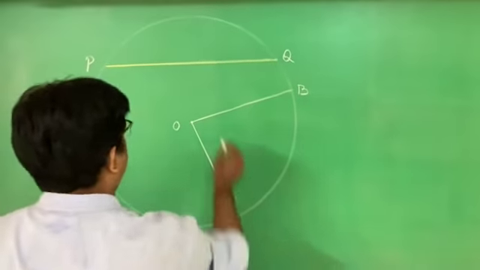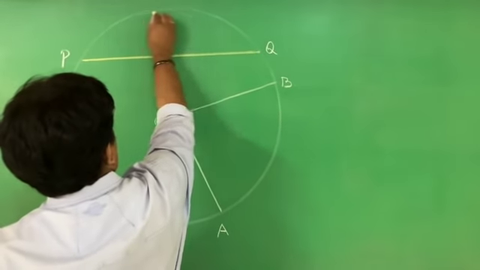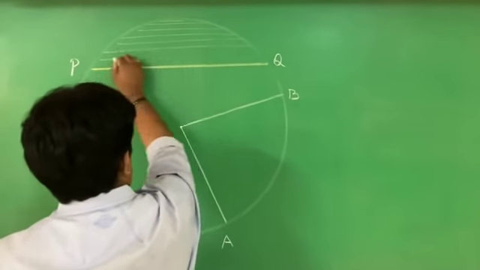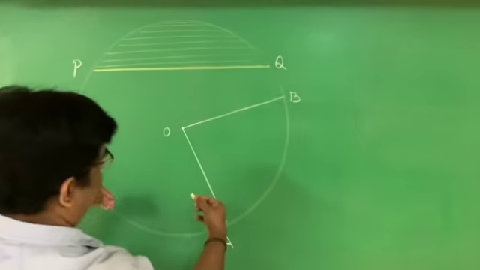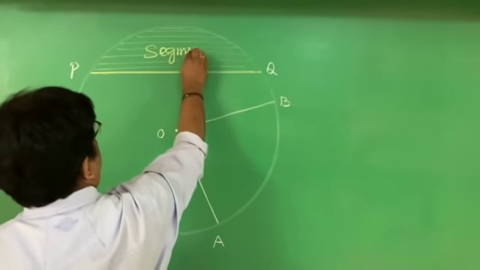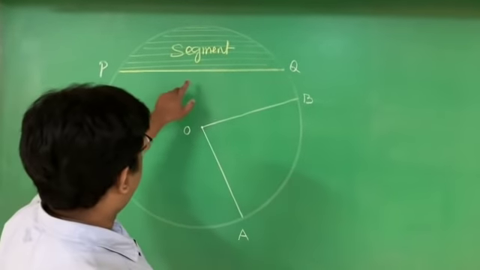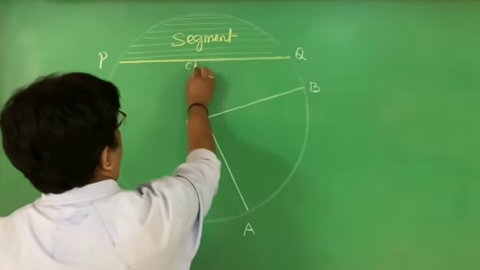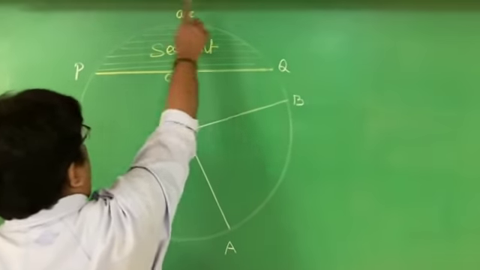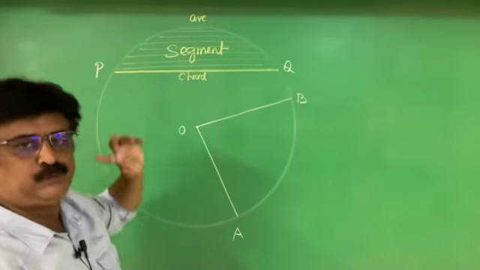Therefore, this particular region, or this region also, is a segment. A segment is the area bounded by a chord and an arc. A segment is bounded by these two.